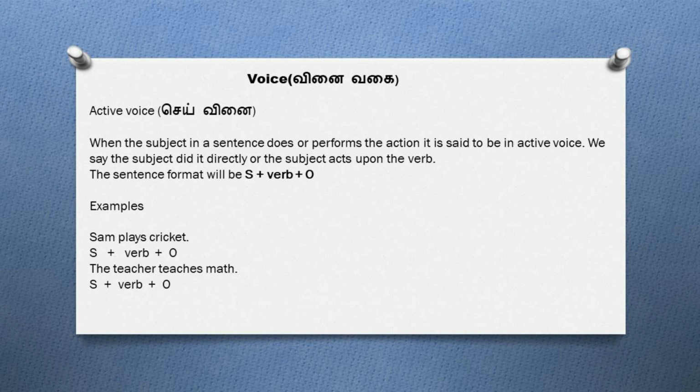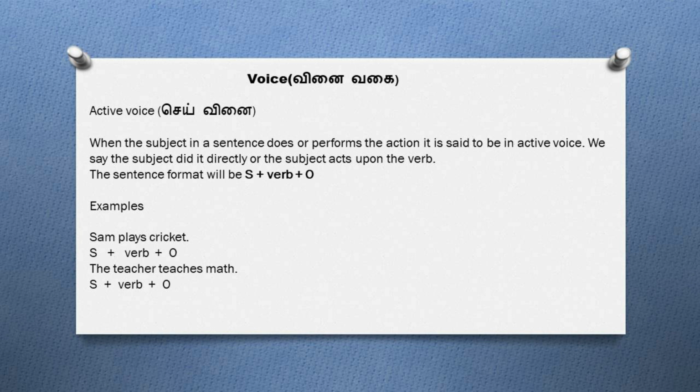In a sentence, when the subject does or performs the action, then the sentence is said to be in active voice. We say that the subject did it directly or the subject acts upon the verb. The general format of active voice sentences is subject plus verb plus object.